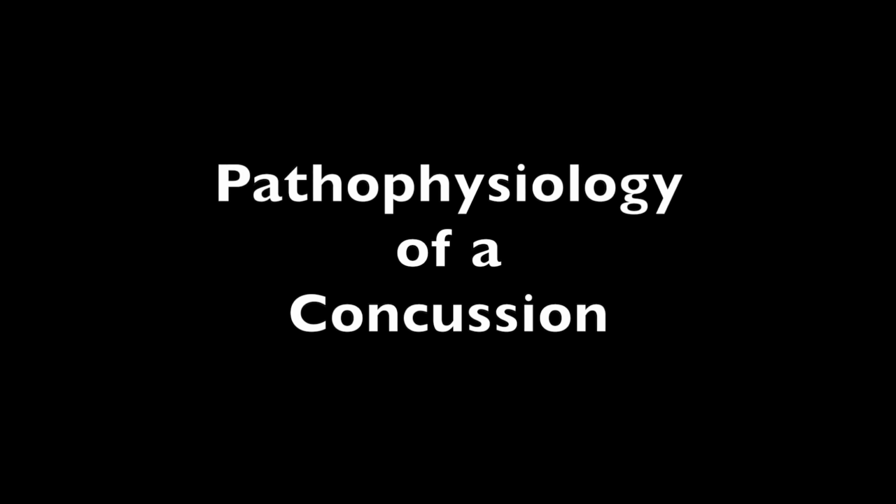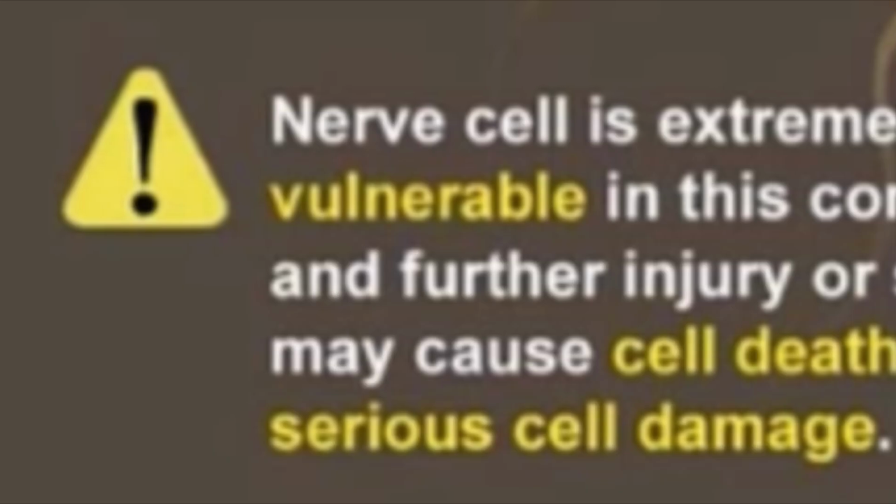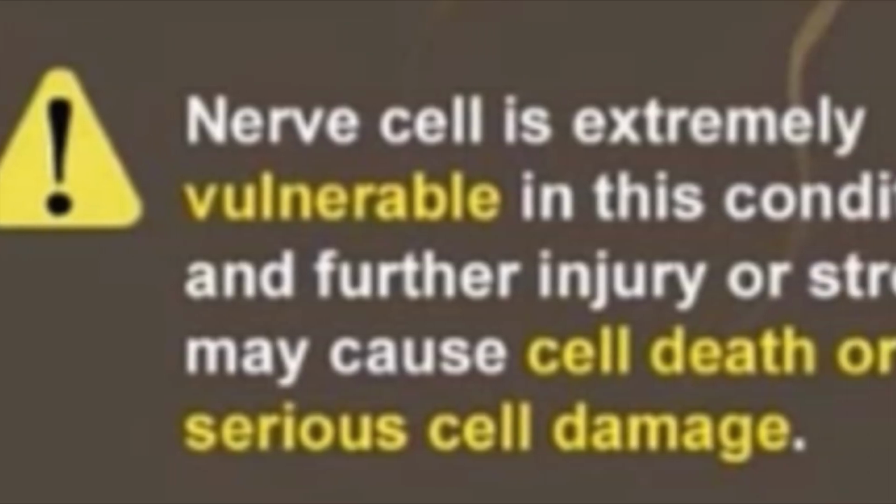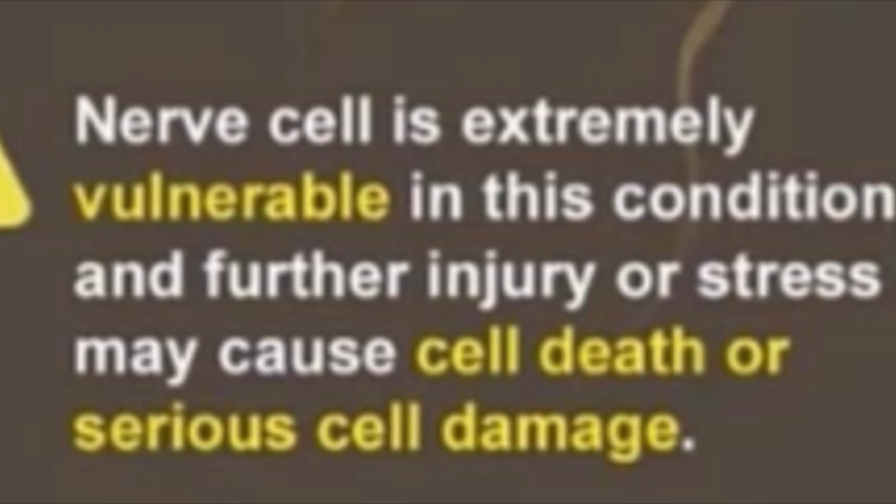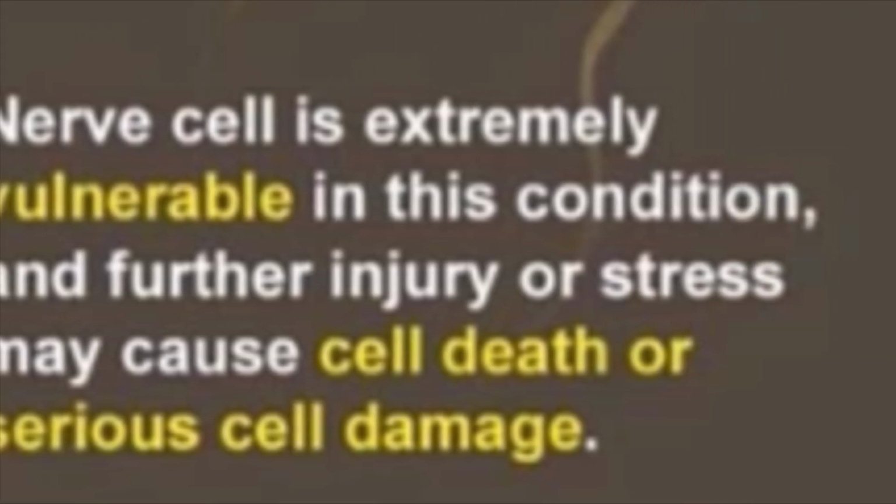The metabolic dysfunction causes a mass release of neurotransmitters. The mass release inhibits communication with other cells. At this point, the neuron is in a very vulnerable state. Any further harm could cause death to the cell or damage to the cell. The neurometabolic cascade can take many days before the neuron turns back to being a normal neuron.